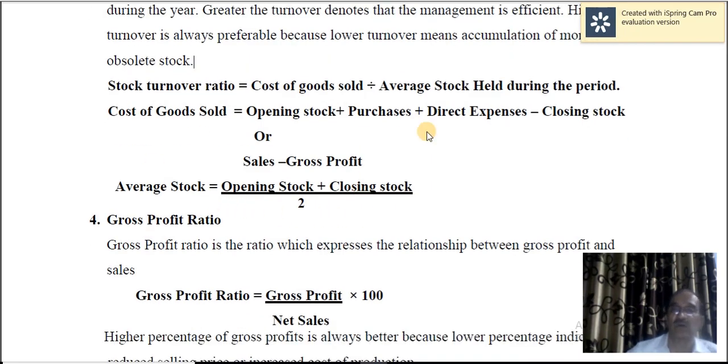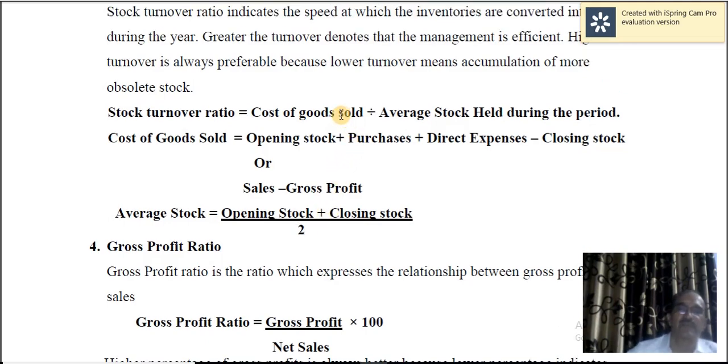What is average stock? Opening stock plus closing stock divided by 2. Sometimes opening stock information may not be available in the problem, then closing stock is taken as average stock. And similarly, cost of goods sold information may not be available. In that case, net sales are taken as cost of goods sold.